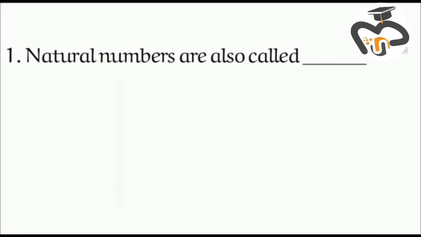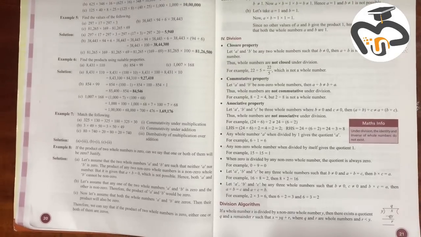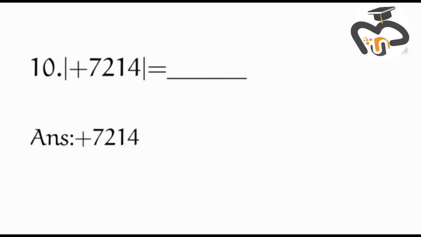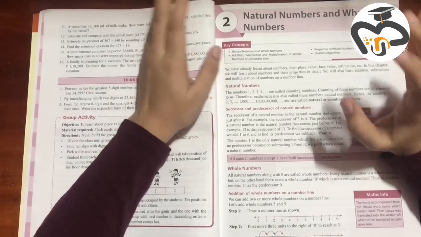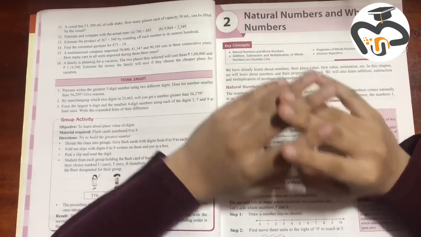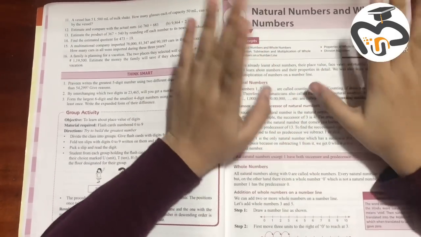Natural numbers are also positive numbers. I'm hoping that you all might write the answer. 7,214.